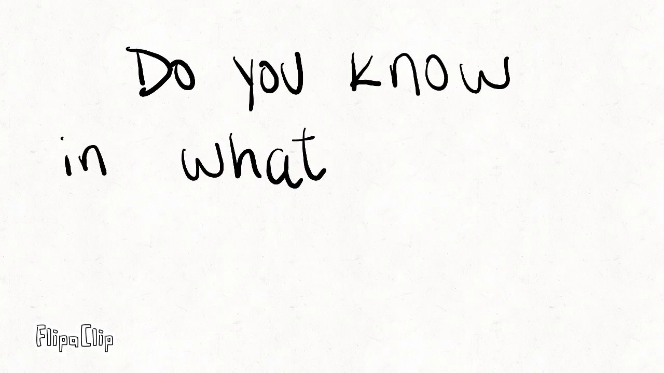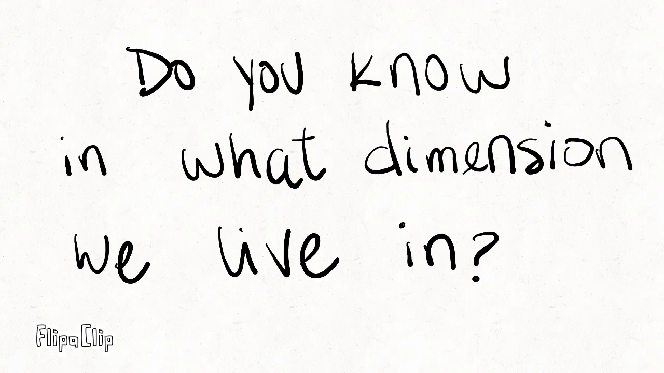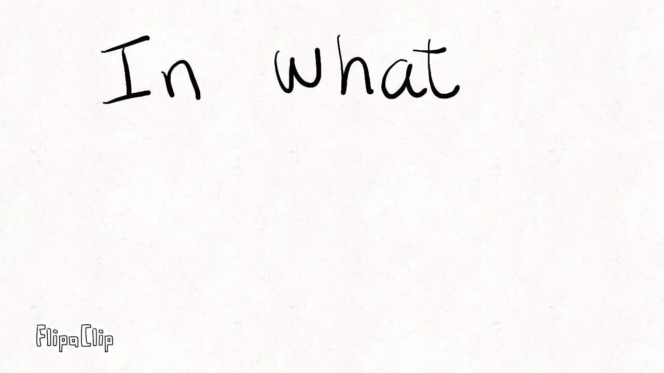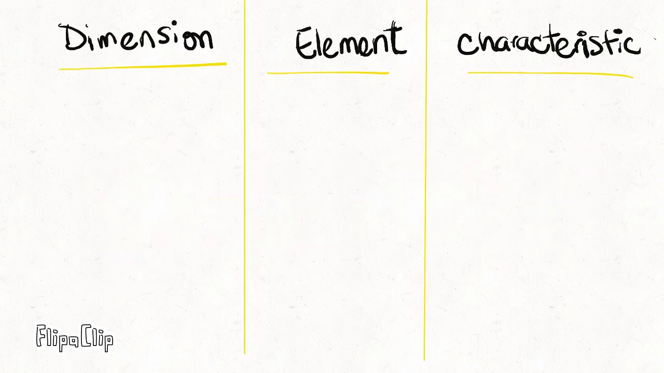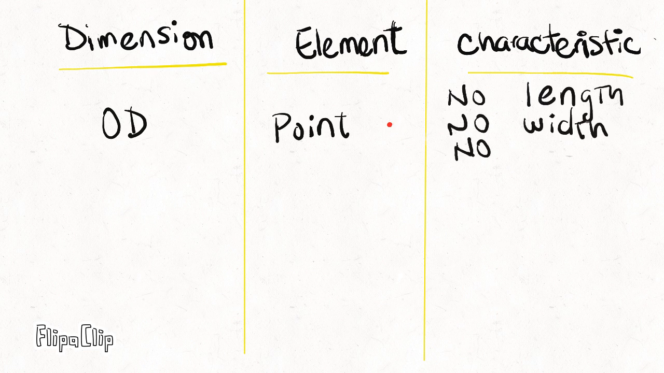Do you know in what dimension we live in? Or in what dimension we see the world? To answer this question, we can start by explaining each dimension. We start with the 0 dimension. It is represented by the point because it has no length, width, or depth.